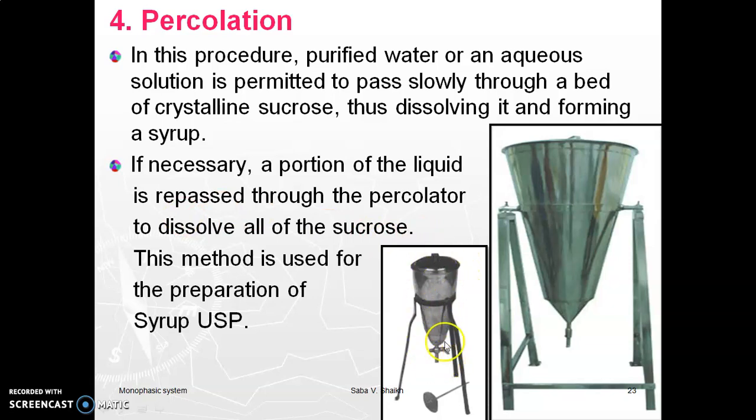Students, you know this apparatus from the first year of Pharmaceutics 1 practical, where we prepared extracts and syrup in this way only. This is called a percolator. In the percolator you have to keep the sucrose, called a sucrose bed, and then you have to pour the water from the top of the percolator, and after some time you have to open the cork to get the syrup downward.